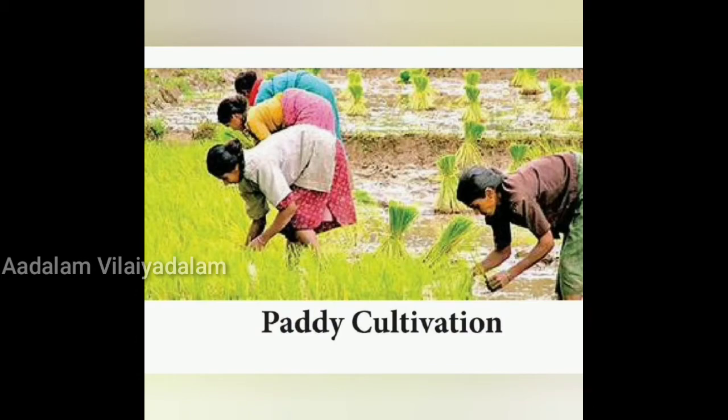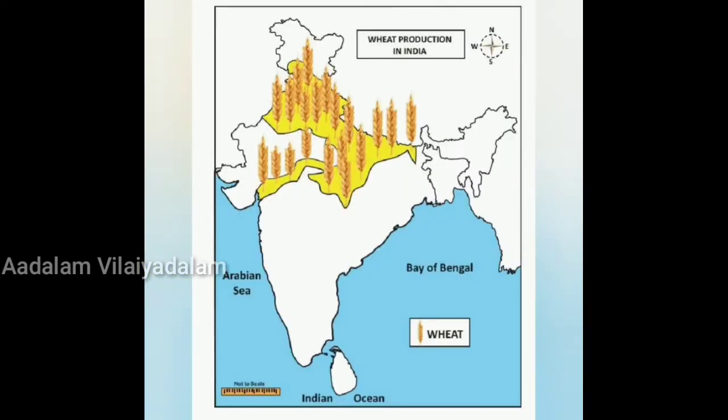Next we'll see about wheat cultivation. Wheat is the second most important food crop of the country after rice. It accounts for 22% of the total area and 34% of the total production of food grains in the country. It requires 10 to 15 degrees Celsius at the time of sowing and 20 to 25 degrees Celsius at the time of ripening of grains. So wheat is considered to be the second important food crop. The first important food crop is rice and the second one is wheat.